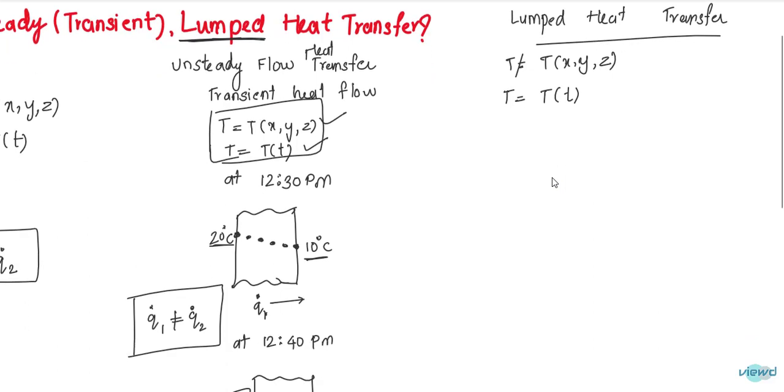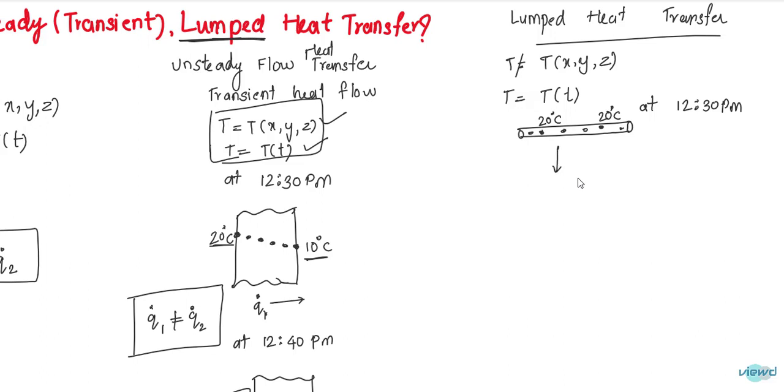So here lumped heat transfer can be observed in a thin wire like this. If the temperature here is 20 degrees centigrade, here also 20 degrees centigrade will be present, and at every point 20 degrees centigrade will be present if you observe it at some 12:30 p.m.